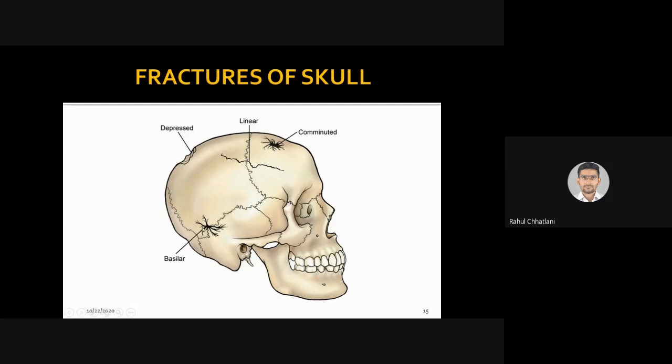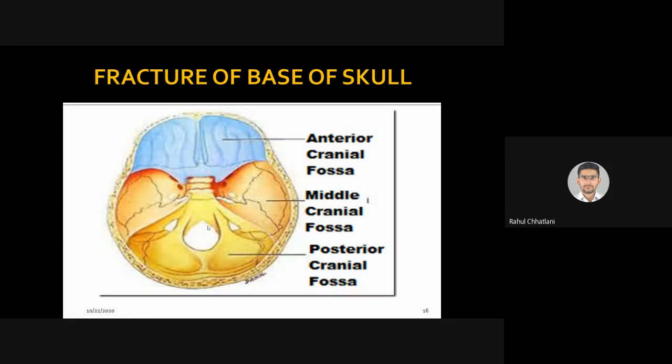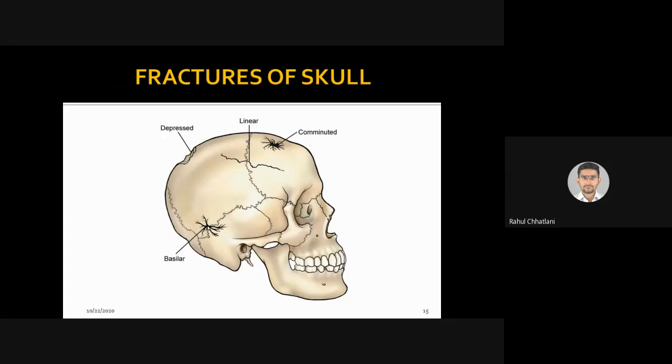And last is the basilar, which is the most traumatic and very hard to treat. Yes, fracture of the skull at the base of the skull. It is, you can say, a combination of comminuted and depressed at the base of the skull. So it can lead to anterior cranial fossa, middle cranial fossa, and posterior cranial fossa destruction directly, depending on the site. These were the types that we talked about: comminuted, linear, depressed, and basilar.